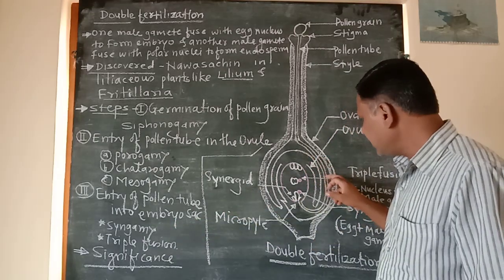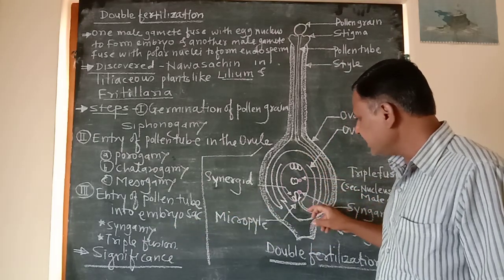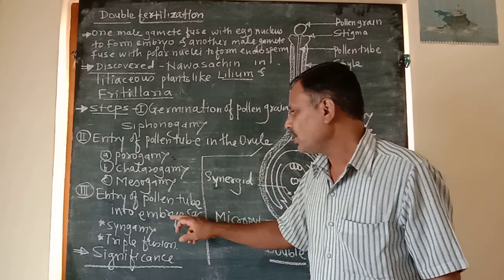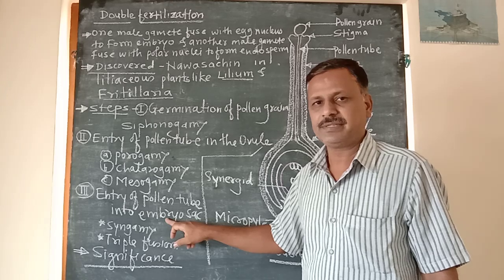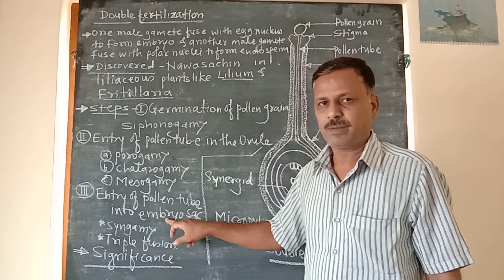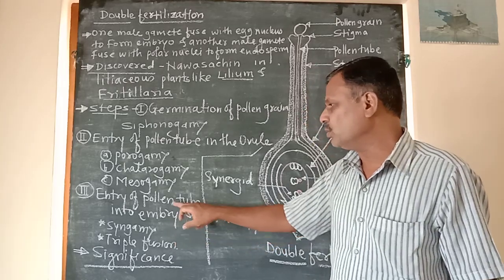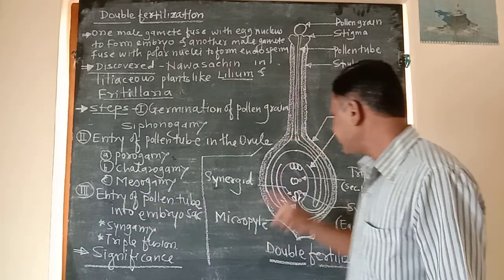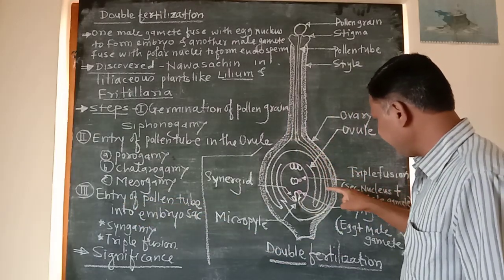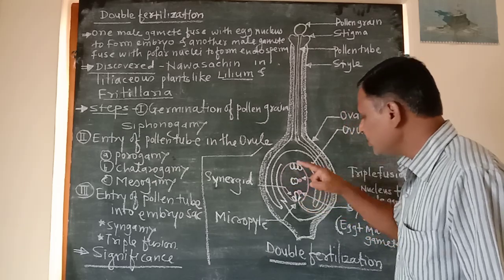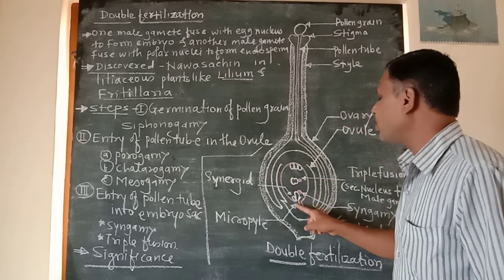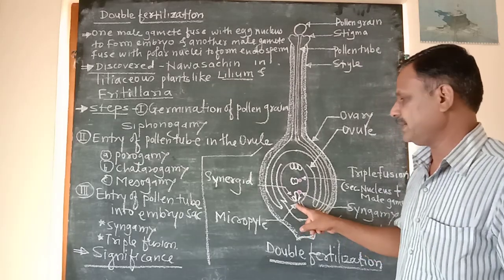The pollen tube enters into the embryo sac or female gametophyte, mostly through the micropyle.